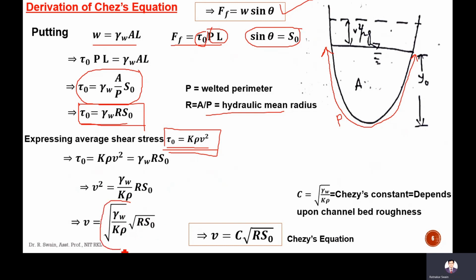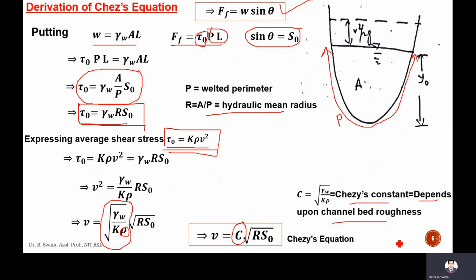This term, square root of gamma w divided by K rho, is a constant. This is the unit weight. This is the K, into channel bed roughness, and this is rho, the density. So these terms are constant. These terms are called C, which is called Chezy's constant.